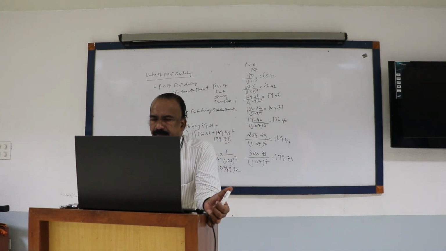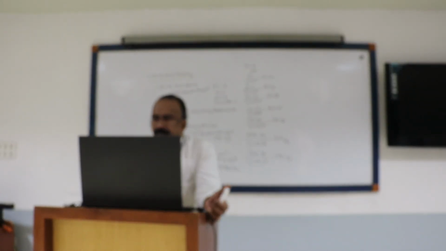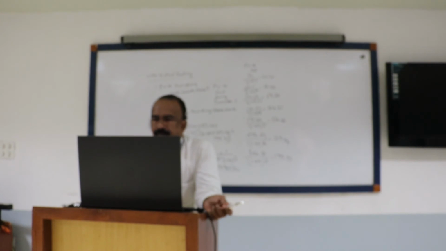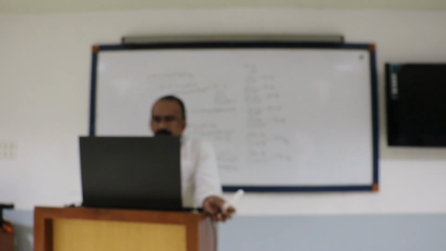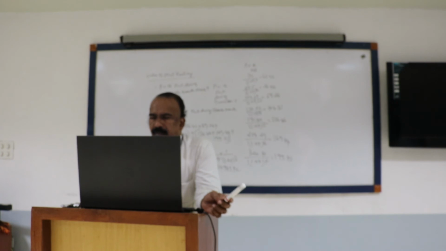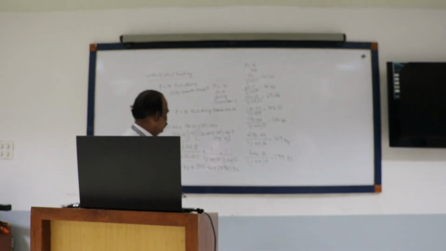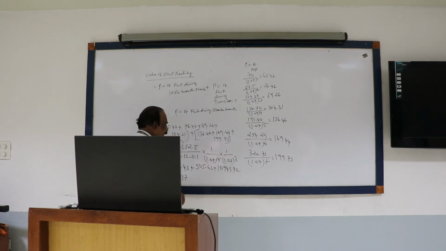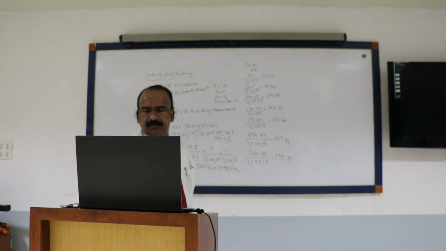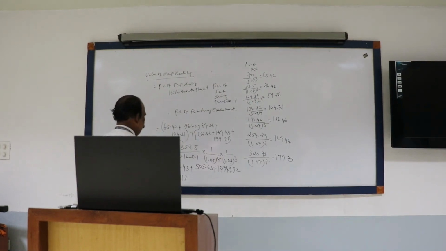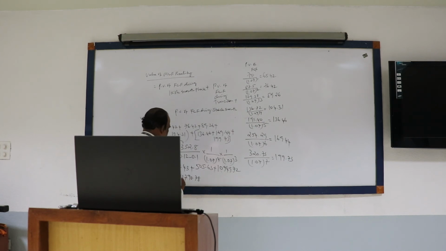Value of the company is how much? 11,790.78. 11,790, no? Yes, sir, 790.78.